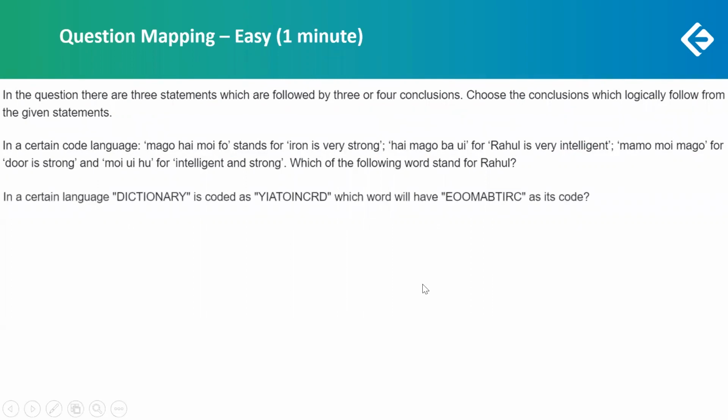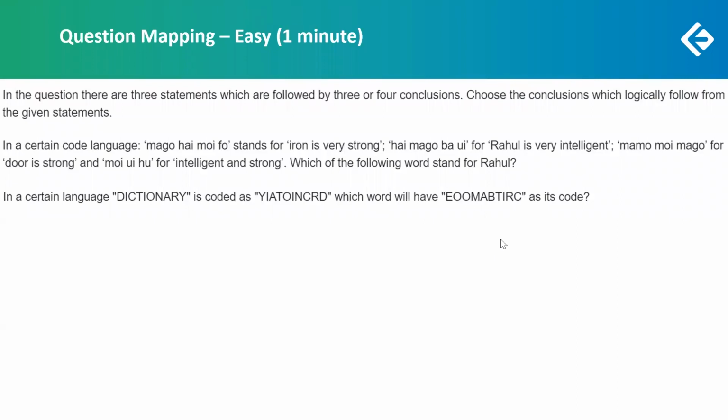Then again coding-decoding: dictionary is coded as the other word. Now we can see that there's only arrangement happening. There's no replacement or increment or decrement in the letters, like D is not coded as some other letter. The letters of the word dictionary are just rearranged. So whatever rearrangement is happening here, you just have to do the same with this code. Again, I've taken it in this 1 minute category because it might take some time, but it is really simple.